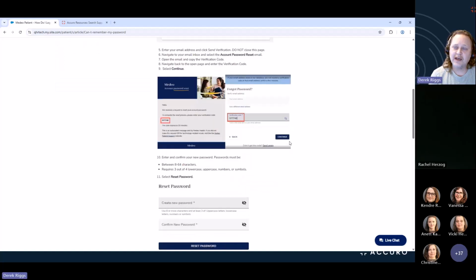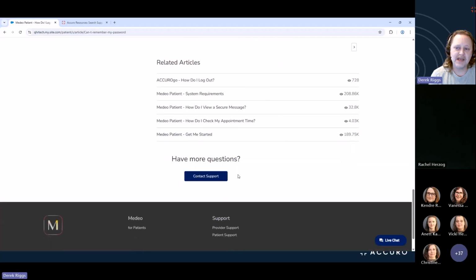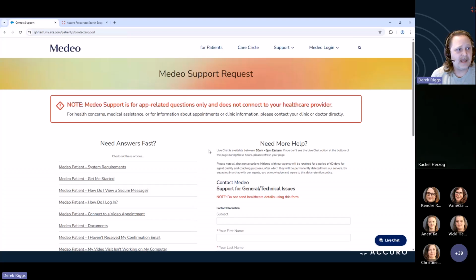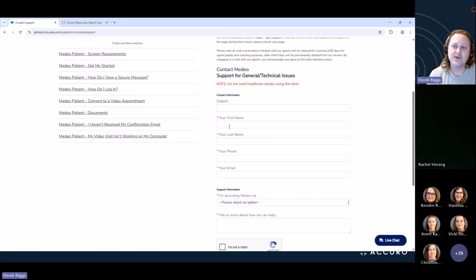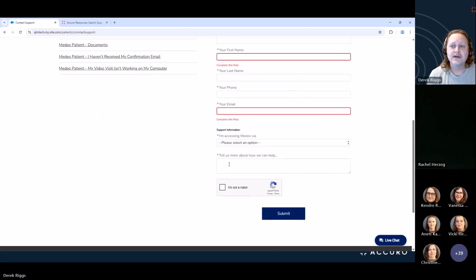Now, at the bottom of any article or the bottom of the support site, there is a way that patients can contact support. So if they're calling in for help, you can also direct them to this site where they can click Contact Support. And this is a way that they can email our client services team at Accuro by putting in some information such as their first and last name, the email address for their Medio account, tell us how we can help, and submit.